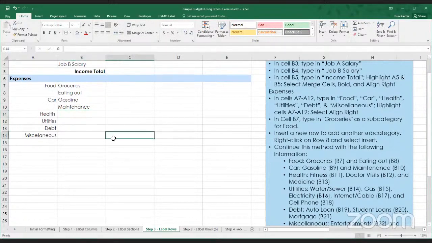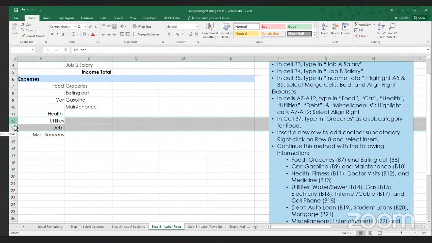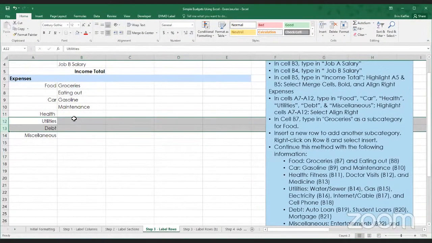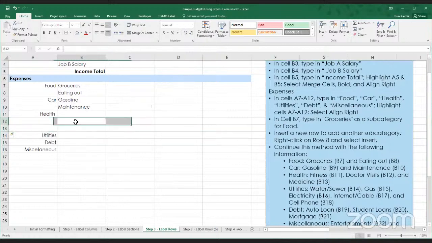So here's a trick you can use to add multiple rows at once. Since I want 2 more rows, I'm going to highlight 2 rows right below where I want them to appear. Since I've highlighted 2 rows, Excel knows when I click Insert to give me 2 more rows. You can do that for however many rows or columns you want to add in here.